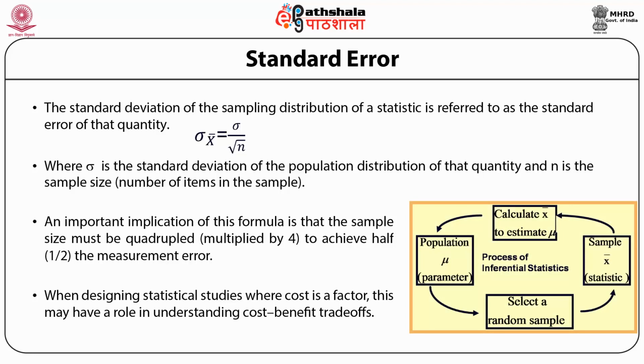Simply, you start with selecting a random sample, then you take a sample, small x bar, that is called a statistic. From there, you use small x bar to estimate the value of mu, the population mean. Population mean mu is a parameter which helps again to select a random sample, and the cycle goes on.